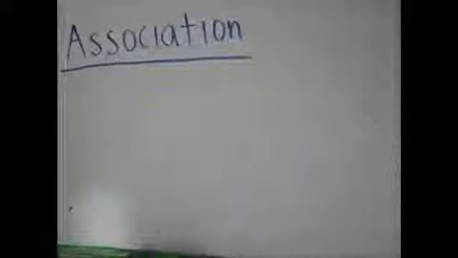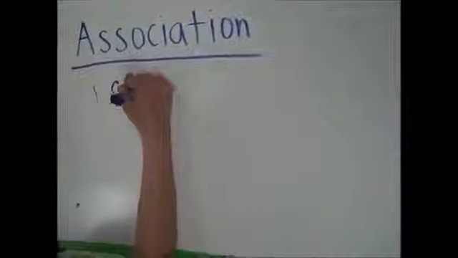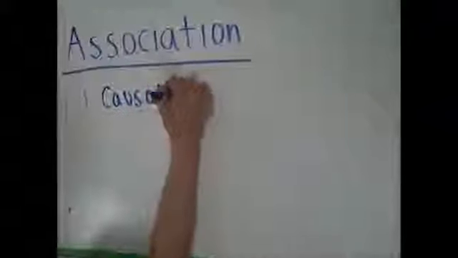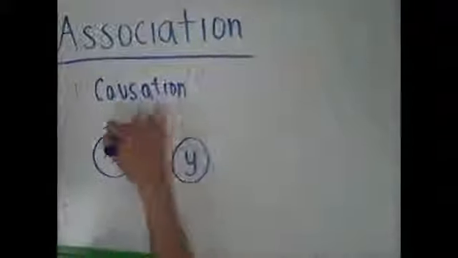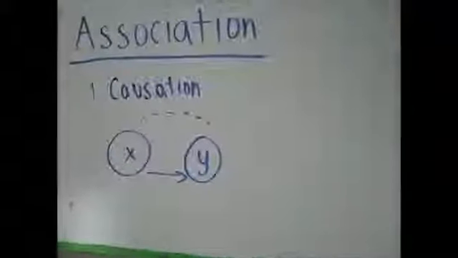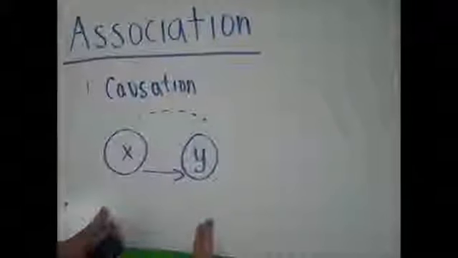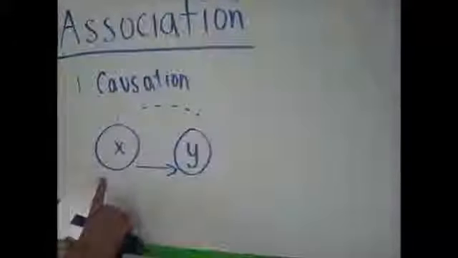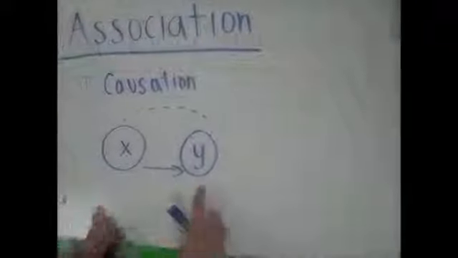There are three examples of association. The first one is called causation, and the diagram looks like this. One example of causation would be smoking and cancer. Smoking cigarettes would cause cancer, so that's what X and Y stand for.